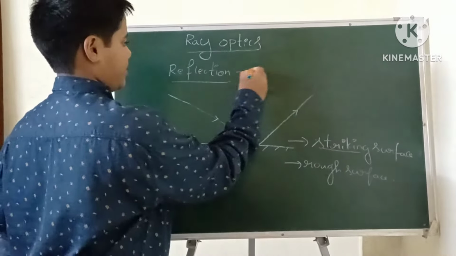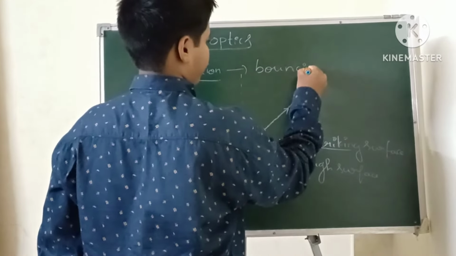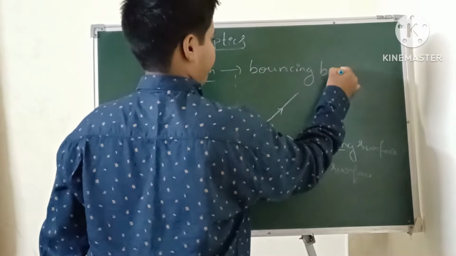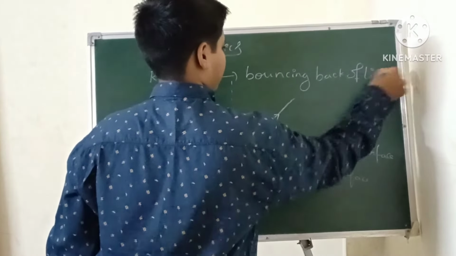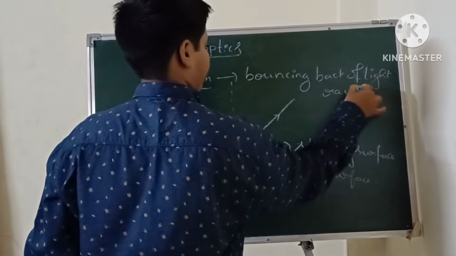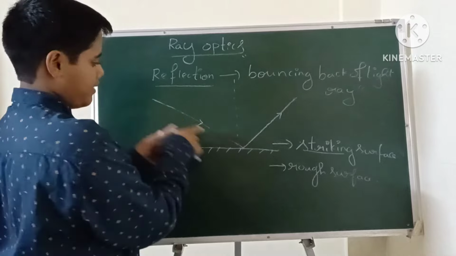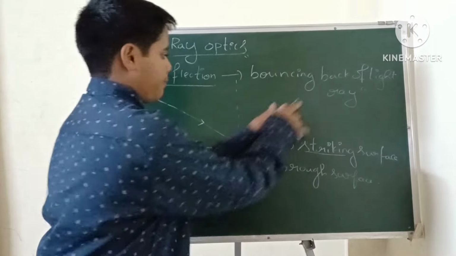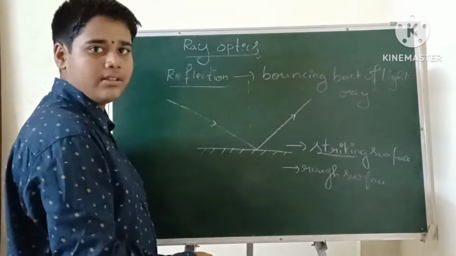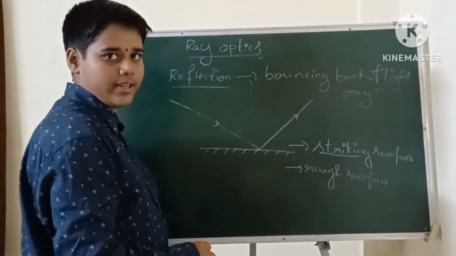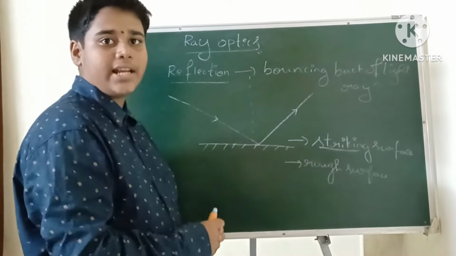So what is reflection? Bouncing back of light ray. Here I am passing a light ray and it is bounced. This is the characteristic of the striking surface. This is the reflection, and in reflection there are terms.